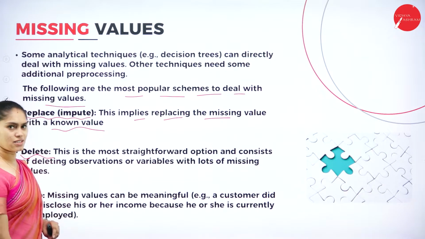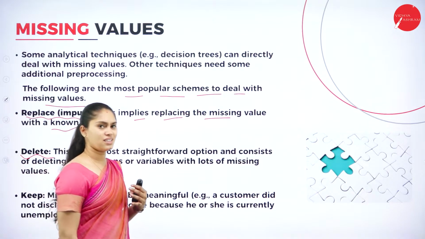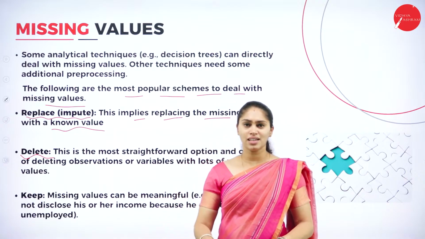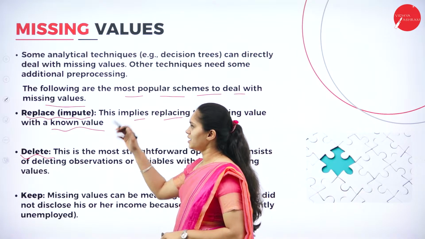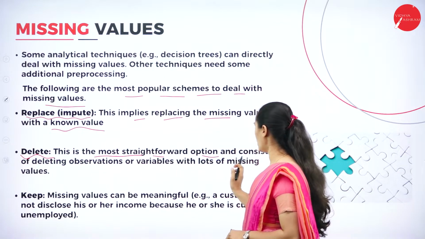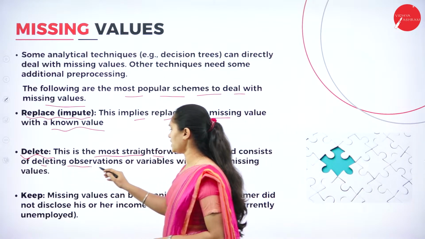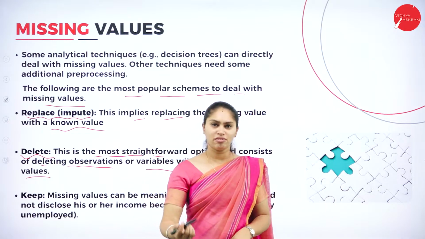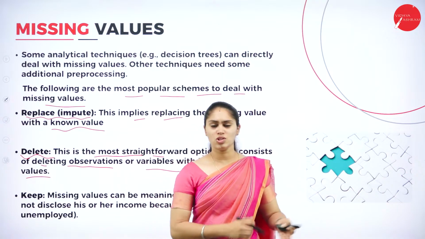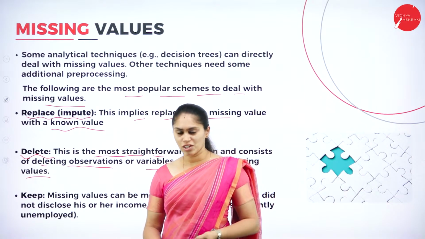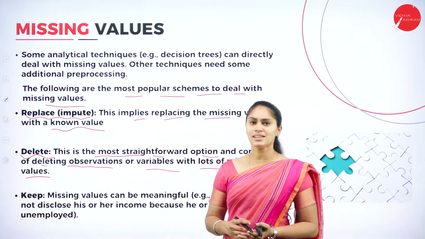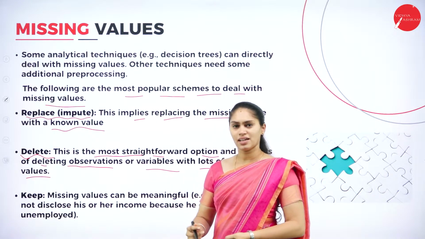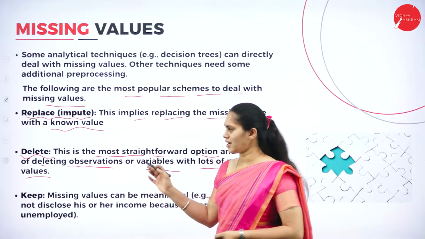Another one is delete. Delete in the sense that if I consider a column not so important, and deleting it won't affect the data, then I can delete that. This is the most straightforward option and consists of deleting the observation or a variable with lots of missing values. For example, if I consider the marital status of all the students, or if they don't want to disclose their parents' salary, and most of the students are not ready to disclose it, then we will just cancel that column. That is related to delete.